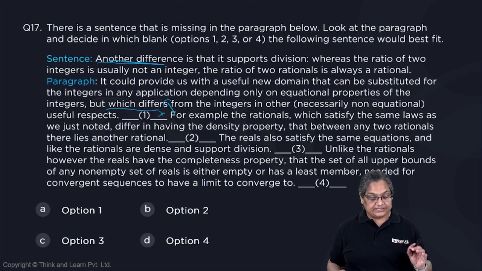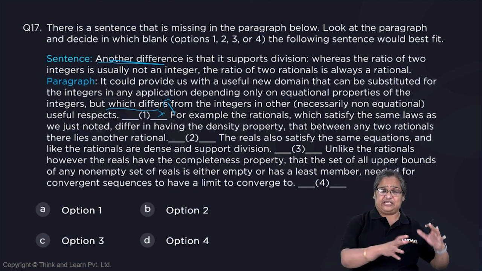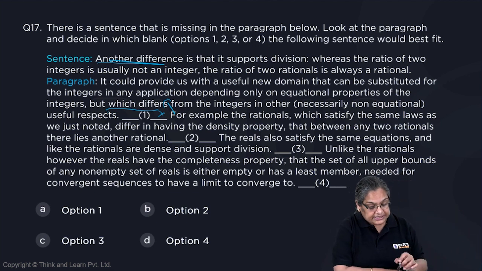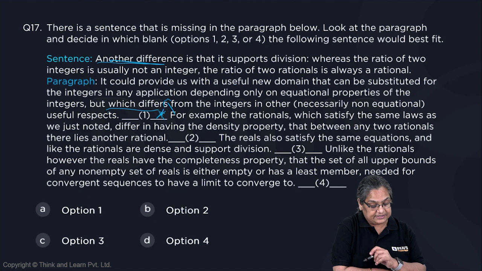All right. So he says it could provide us with a domain which could be substituted for the integers in any application depending on equational properties of the integers. For example, the rationals which satisfy this would do this. So this example is substantiating this point. So there is no gap for another difference. Okay, next.